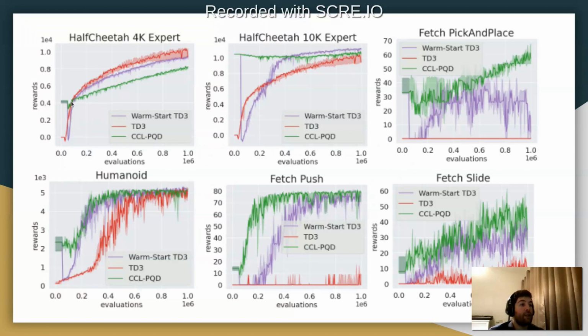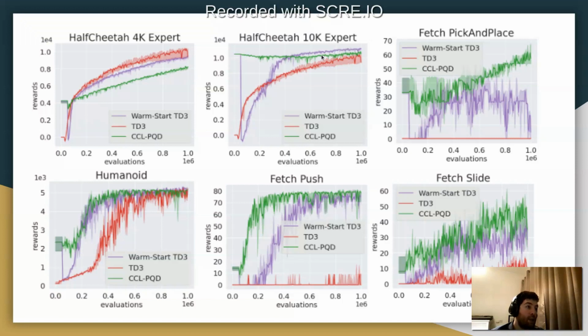Here we can see the results comparing warm start TD3, warm start reinforcement learning, with a purple line that has degradation at the beginning of each of these environments, versus TD3, which starts from scratch, and CCL-PQD, which has warm start reinforcement learning, but doesn't degrade as much and continues to learn.